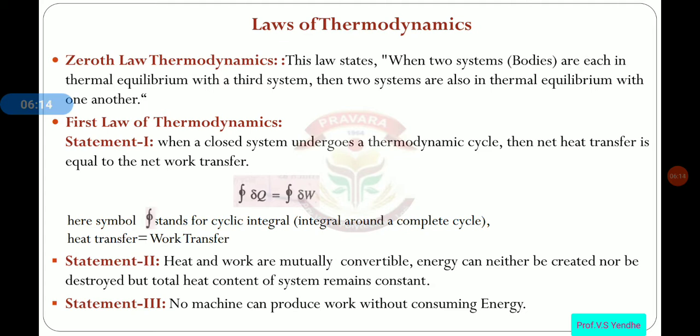In formula, we can see that the cyclic integral of dq is equal to the cyclic integral of dw, and this is the symbol of cyclic integral.